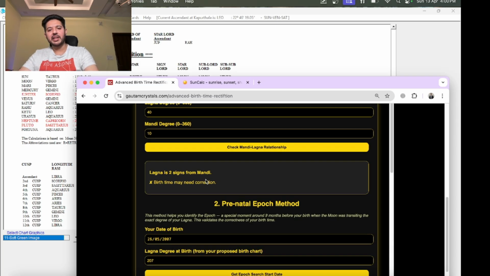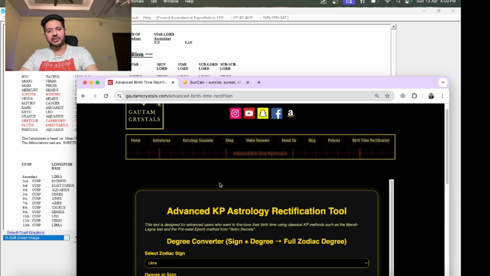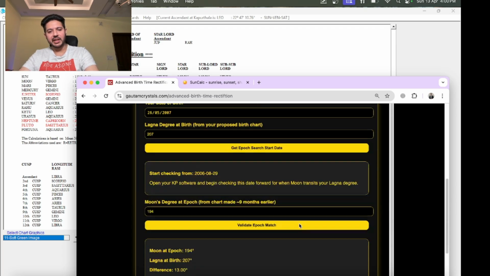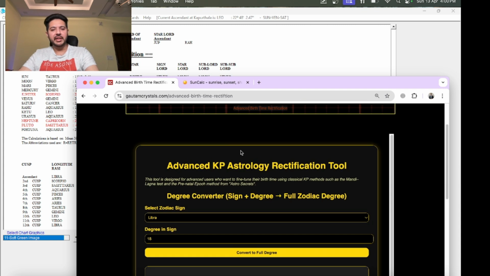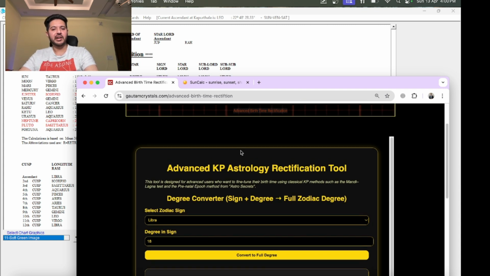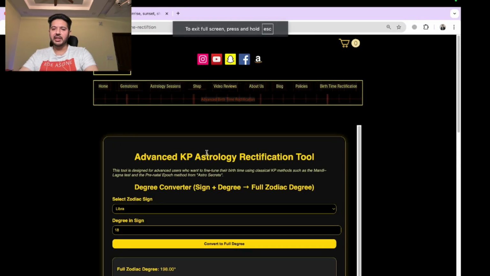This is also good. There are many methods for birth time rectification. This one seems to be very complex and still needs to be tested on various horoscopes. So do not blindly believe any method, because these are the tools given in great books of all times, Astro Secrets, written by K.S. Krishnamurti ji. There are hundreds of methods in this book. I'll also be creating tools for other methods and instructional videos like this.